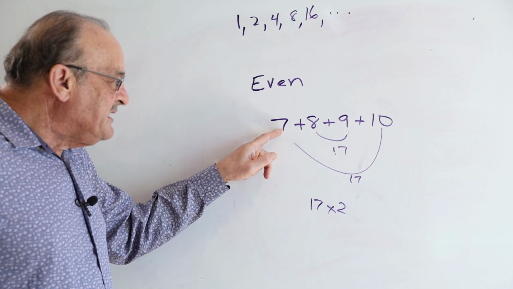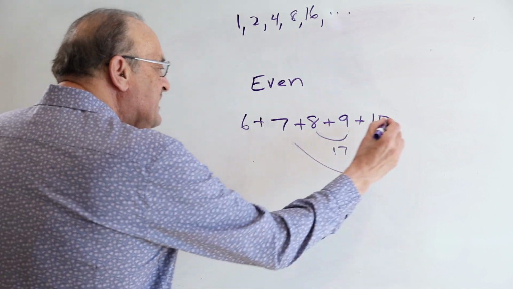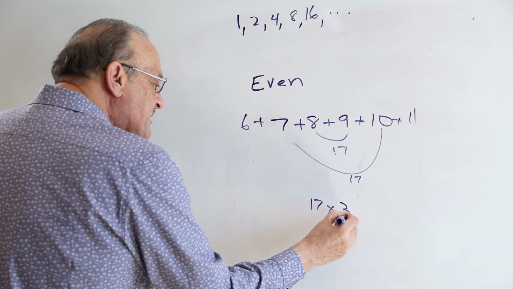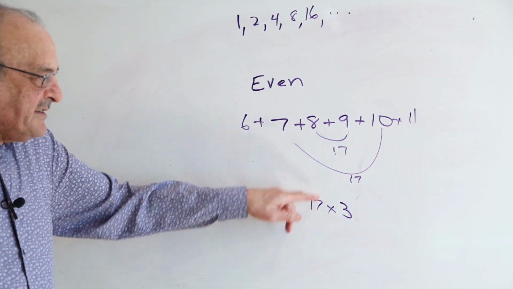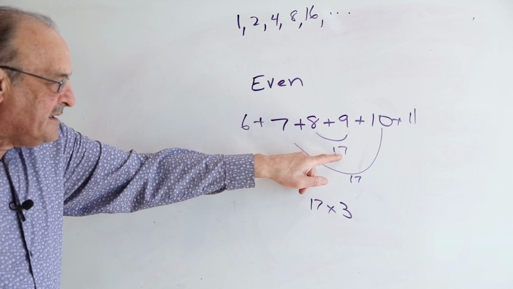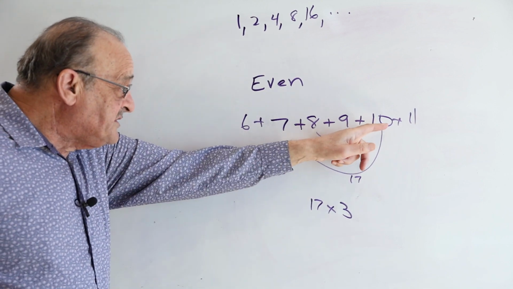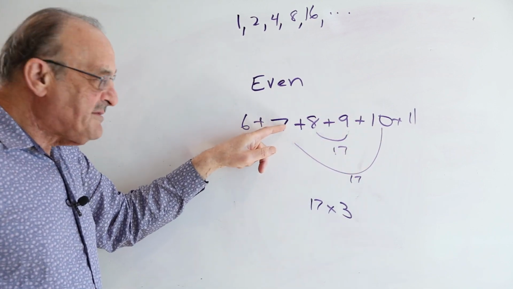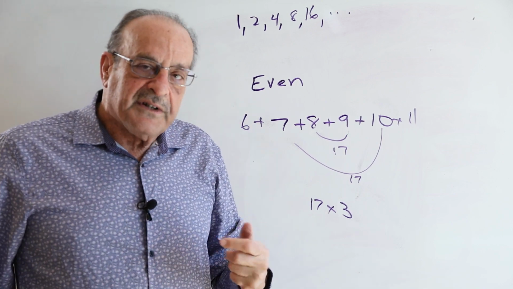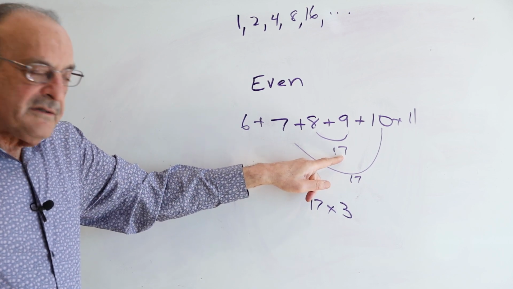When you're adding an even number, you can go further. If you added a 6 here and an 11 here, you would just get one more 17. That would be 3 times 17. But you're always going to have this odd factor. This 8 plus 9 is going to be odd, no matter what these two consecutive digits are. And then you just get another of the same sum, and then another of the same sum. But you're always going to have a certain number of that original odd answer to your first addition.